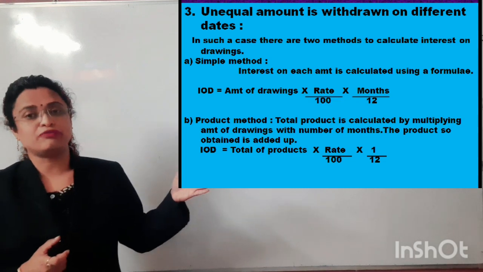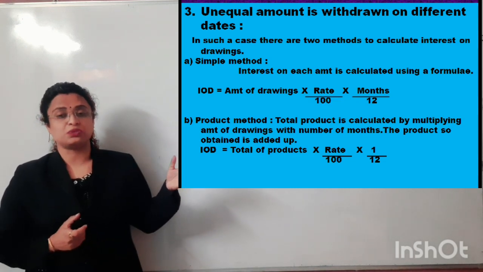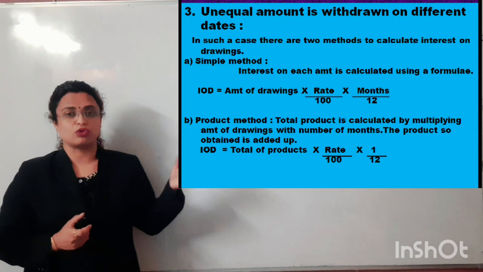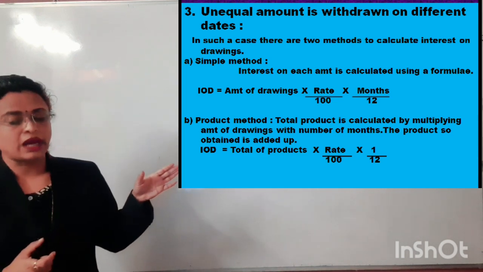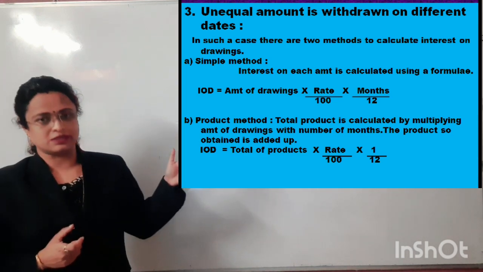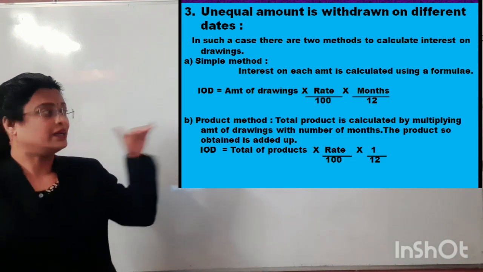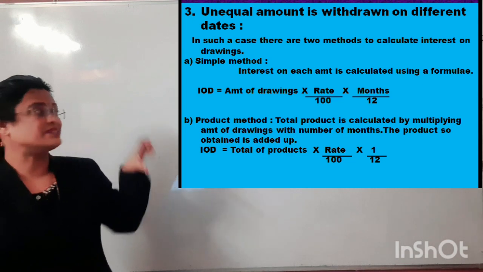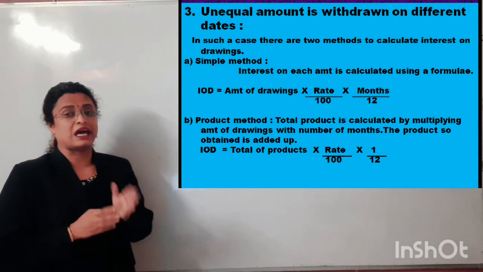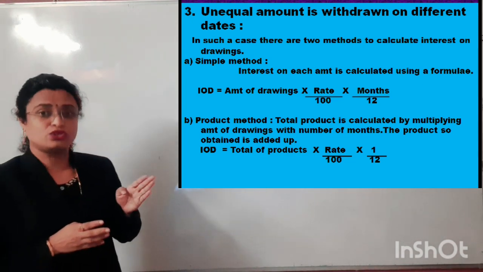So hence the formula for the interest on drawings in such a situation is going to be the amount of the drawings into rate upon 100 into whatever the months, that for that time duration we are supposed to pay the interest, divided by 12. Months upon 12 means, suppose a person has withdrawn the amount on 1st July, got it?